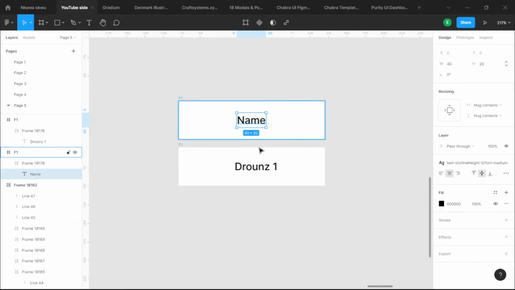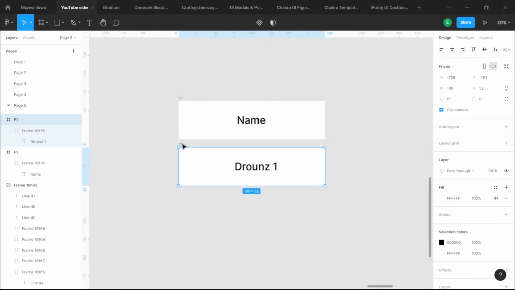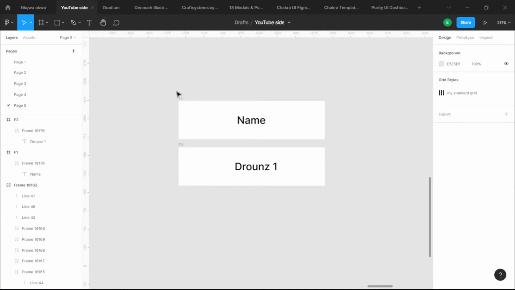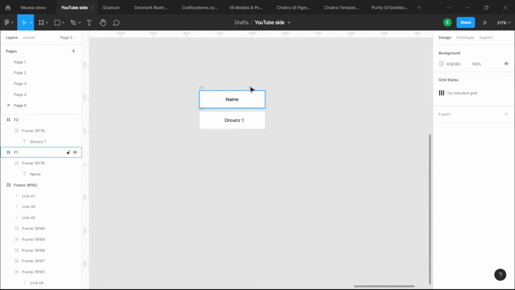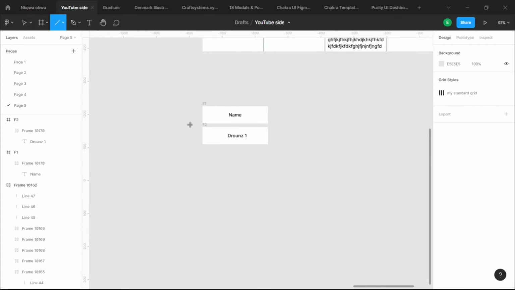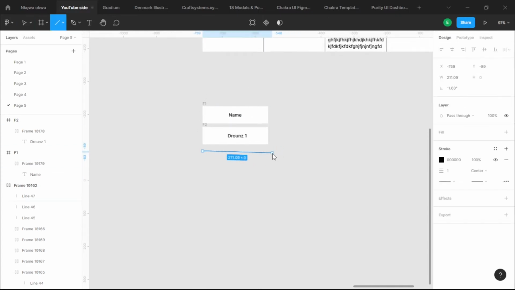Now I have name here and I have to change this frame to F2. F1 and F2 are like different sides of one coin. I'm going to put a line in between them.